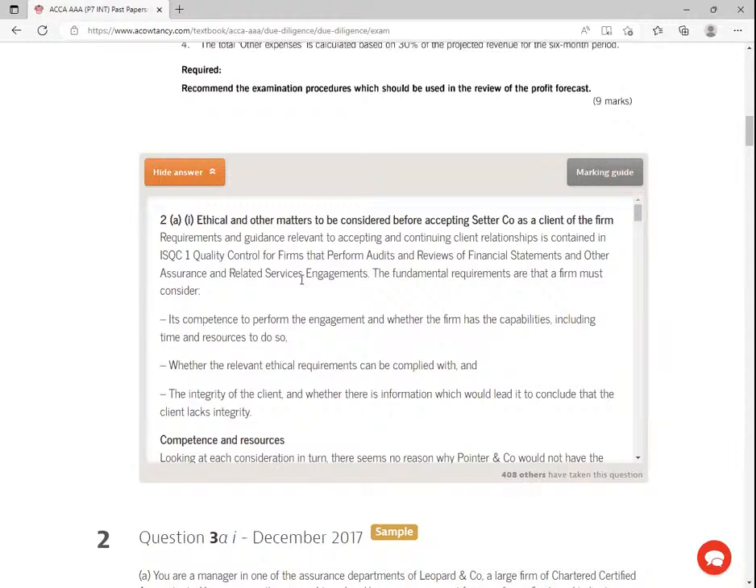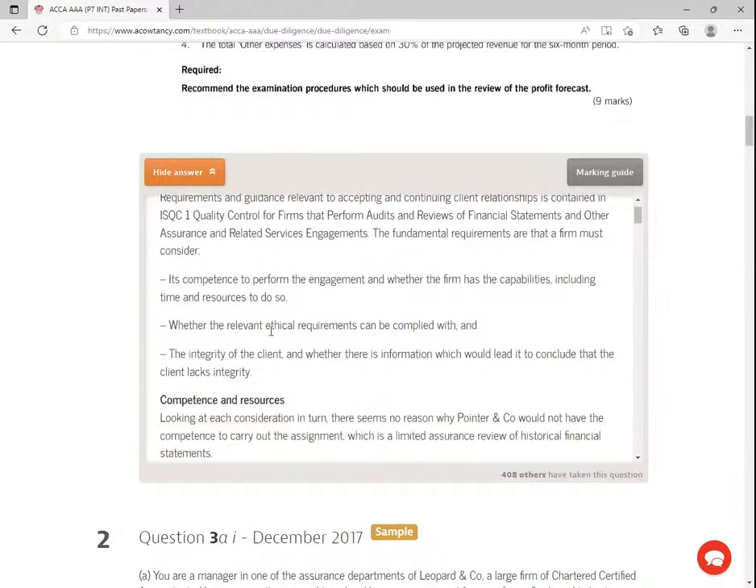The fundamental requirements are that a firm must consider, are we competent to perform the engagement, and whether the firm has the capabilities, including time and resources, to do so. Whether the relevant ethical requirements can be complied with. And then number 3, the integrity of the client, and whether there is information which would lead to conclude that the client lacks integrity. So, ladies and gentlemen, from this quality control committee, you are required always to observe 3 things that if I were you, I will never forget.